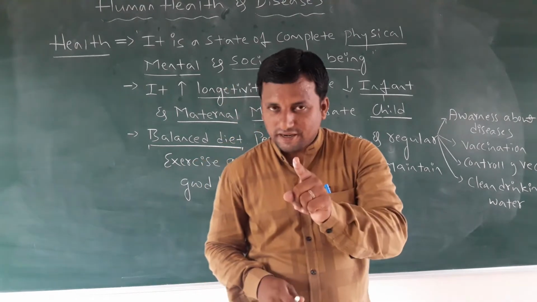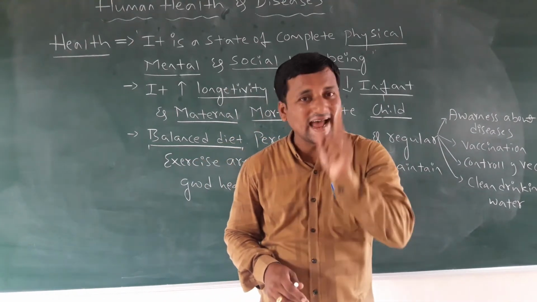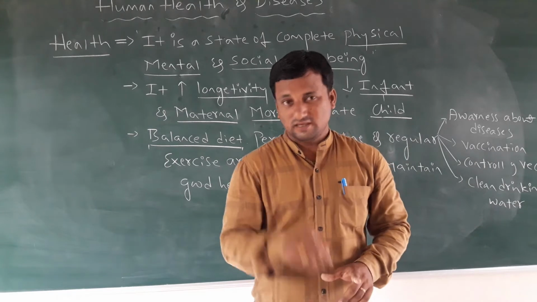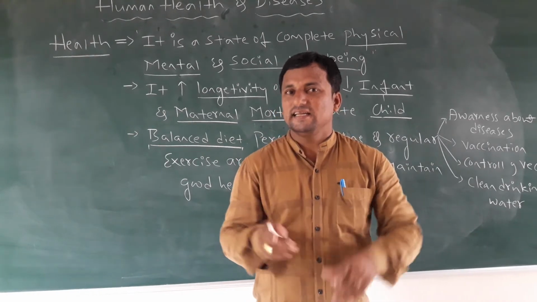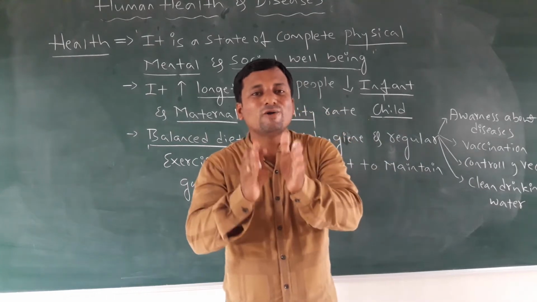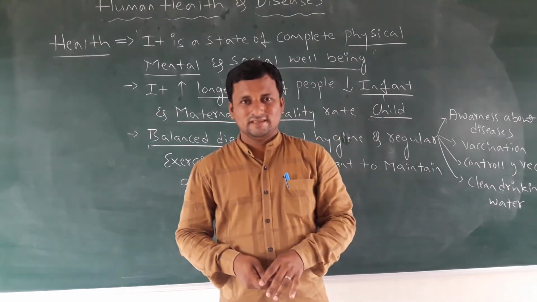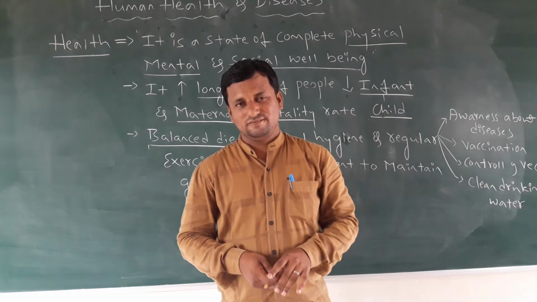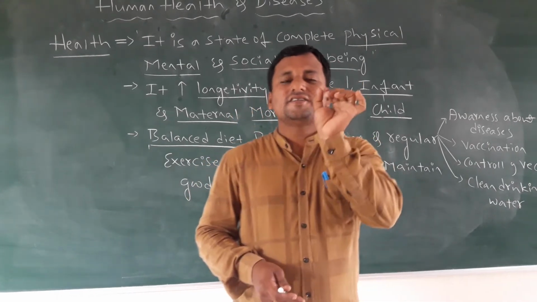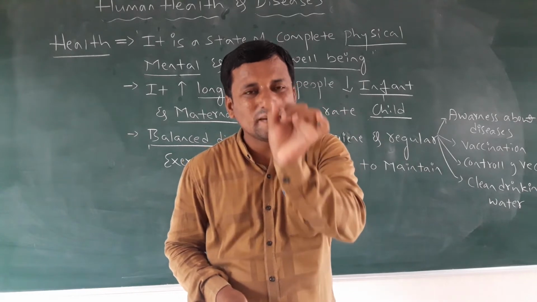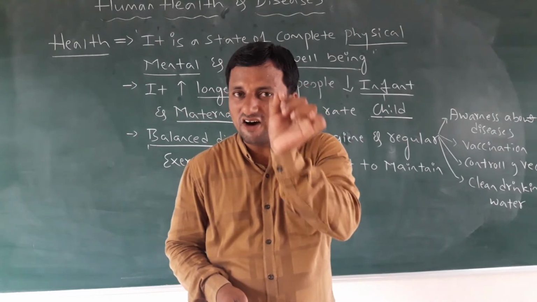But a hybrid variety is not a hygienic variety. It must be remembered. A hybrid variety is an artificially developed variety, not naturally developed. The artificially developed variety does not give us a complete condition of food.